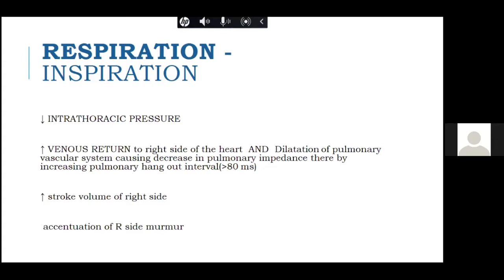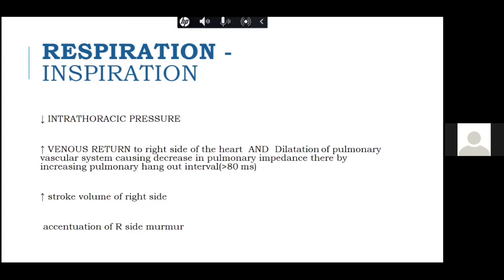Also, on inspiration, because the intrathoracic pressure is low, all the blood is pulled into the pulmonary circulation, and that is why there is decreased flow to the left side, and that is also why the aortic component closes late. So these are a few things about inspiration.